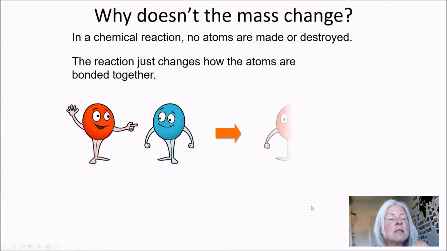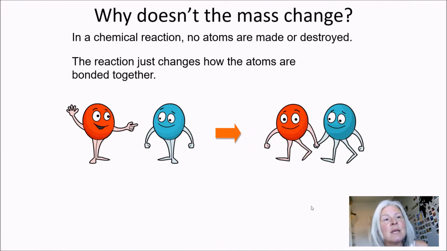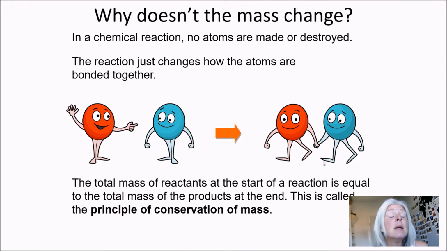So basically what you need to think about is the fact that atoms in chemical reactions just swap around. They end up in a different order. So this little one here, you've got the red atom and the blue atom. They're going to react together. They're going to join together, but you've still got one red and one blue atom. Now that one joined together will be the product. It will be a different material, but it still consists of one red and one blue atom. Okay, so the mass of everything you start with has to equal the mass at the end because it's exactly the same material that's there, and that's what we mean when we say the conservation of mass. So mass is the same at the beginning as it is at the end.